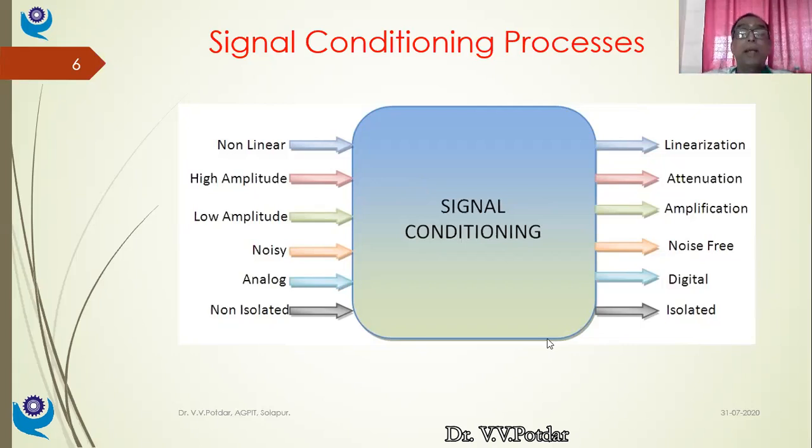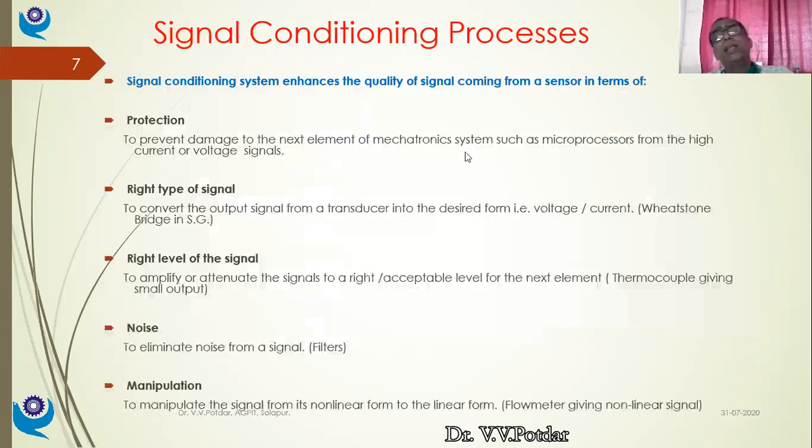Okay. So these are the processes we'll be studying one by one, because this is also an important aspect in the design of a mechatronic system. What these signal conditioning processes mean and what they do, we'll see in a bit more detail. Signal conditioning system enhances the quality of the signal. Please be attentive. Signal conditioning system enhances, improves the quality of the signal coming from a sensor or a transducer. In terms of what? My requirement could be protection.